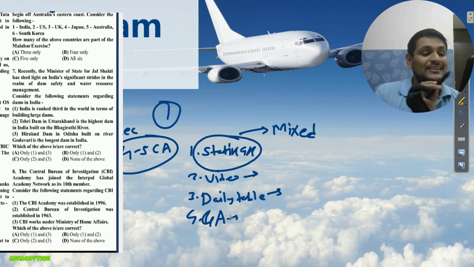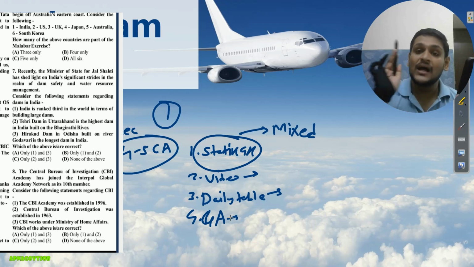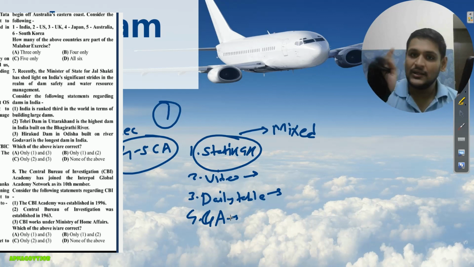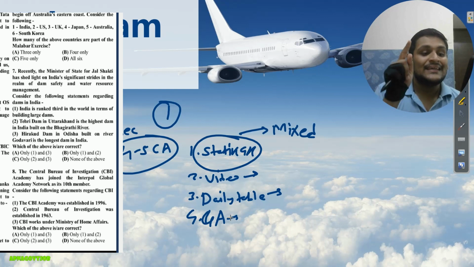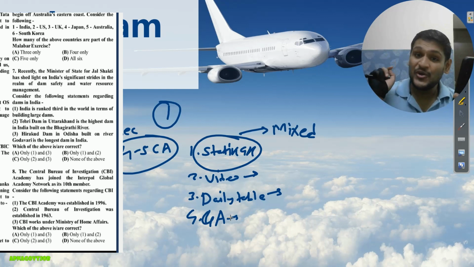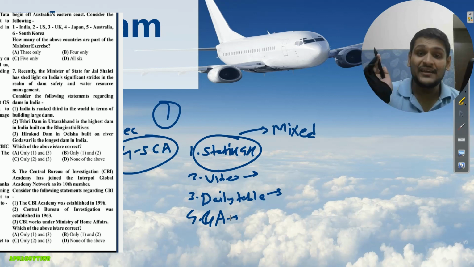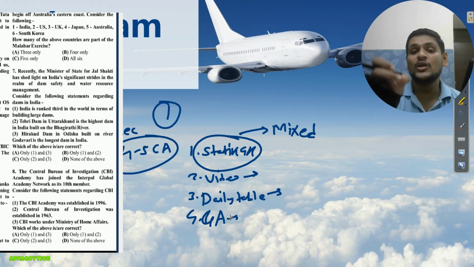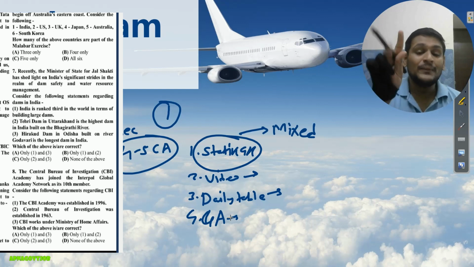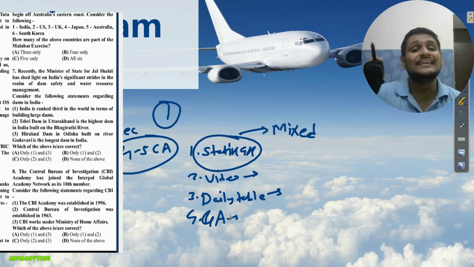Second static GK you cover is that Tehri Dam is in Uttarakhand. Okay, Tehri Dam in Uttarakhand, you got the idea, first point. Second, it is the highest dam. Second point you are getting, because lots of times those who are giving computer exams, you may see the question: okay, which is the highest dam in India? Tehri Dam. And the third point, that it is built on the Bhagirathi river, because sometimes, if they want to ask a little bit in depth, they will ask that Tehri Dam is built on which river? Bhagirathi. So from this second point I got 3 static GK. What?